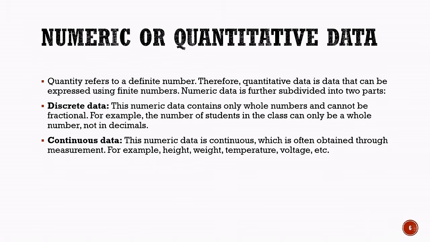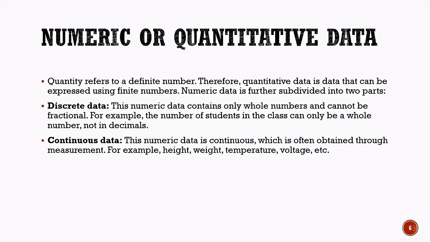Now, let us understand numeric or quantitative data. Quantity refers to a definite number. Therefore, quantitative data is data that can be expressed using finite numbers. Numeric data is further subdivided into two types: discrete data and continuous data. Discrete data contains only whole numbers and cannot be fractional. For example, the number of students in a class can only be a whole number. We cannot have a fraction or decimal number of students.